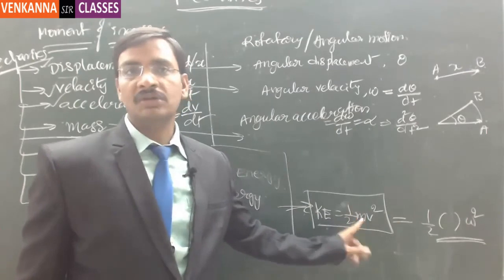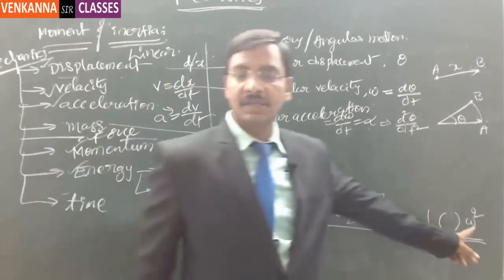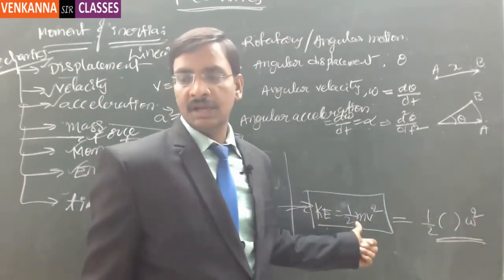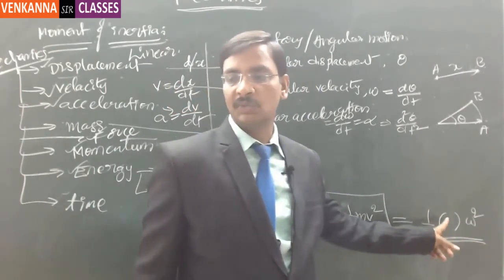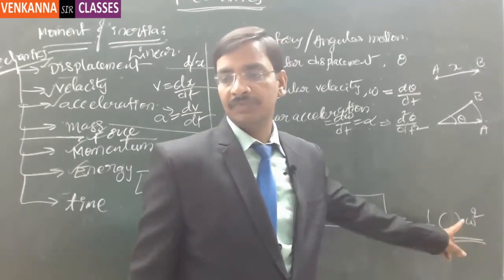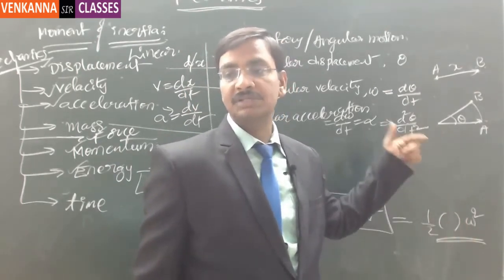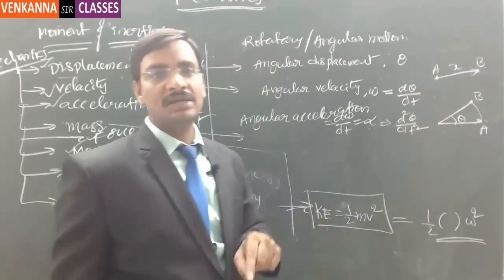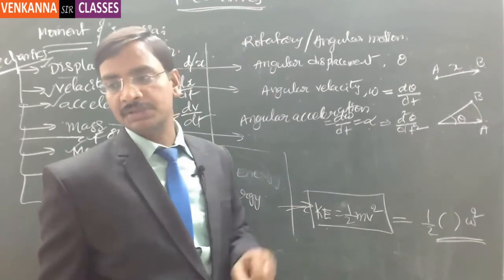Corresponding to the linear velocity, we have defined an angular velocity, and the half is as it is. In place of mass, there should be some equivalent, because omega has units of radians per second, and velocity has units of meters per second. There is a huge difference between meters and radians: radians represents the angle and meters represents the length.